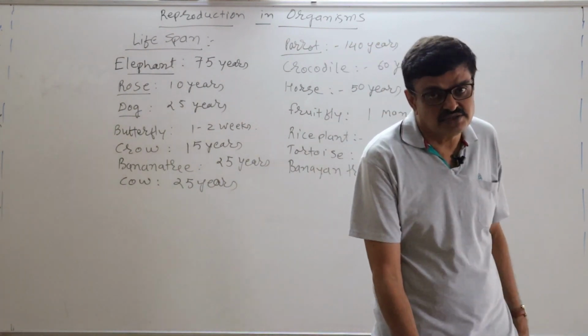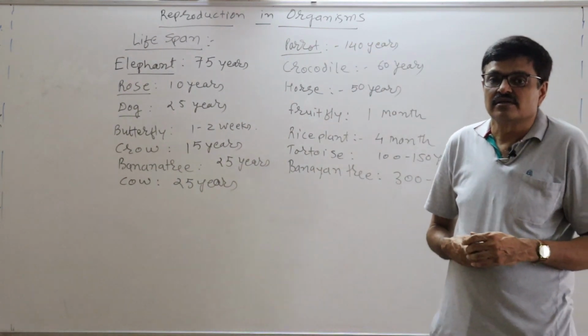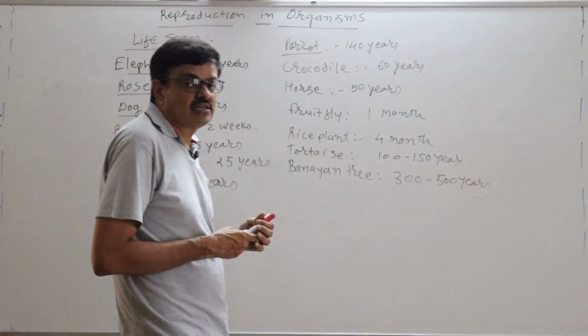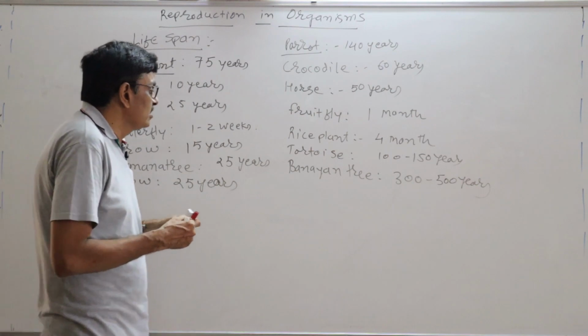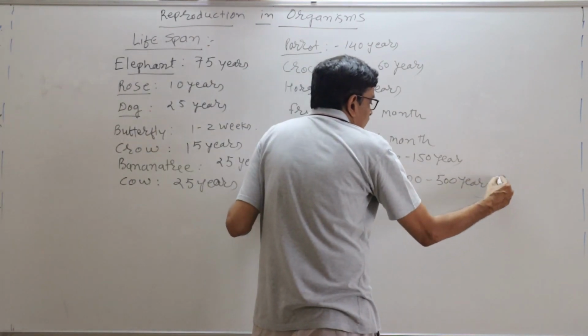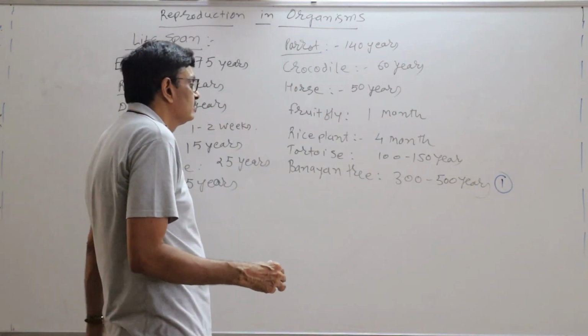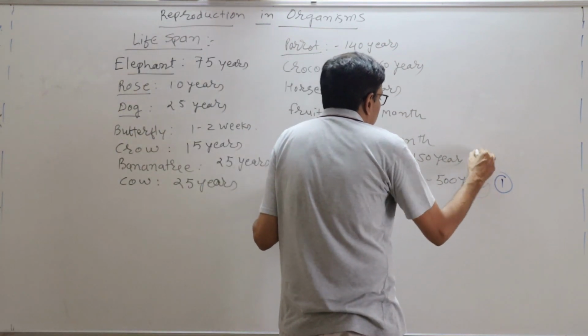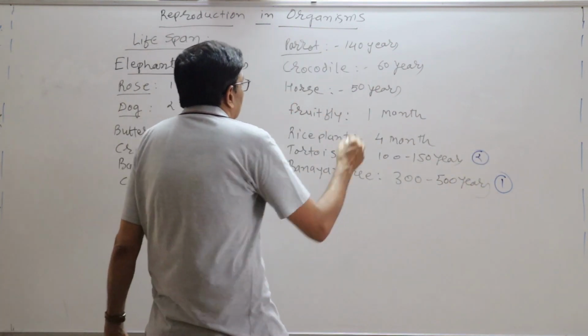Now we can arrange in descending or ascending order. Like you see, we can give the number to it. The highest one is banyan tree. Second one is tortoise. Third one is parrot.